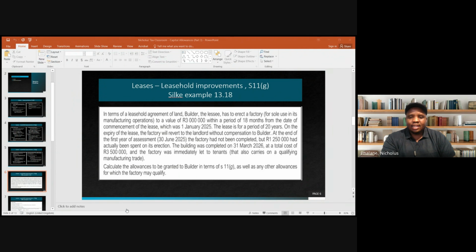And then in the last year of the lease, the period wouldn't be 12, because remember, in the first year of claiming allowances on these improvements, we claimed only for 3 months. Then in the last year of the lease, you won't claim for a full 12-month period. That is one thing you always need to keep at the back of your minds.